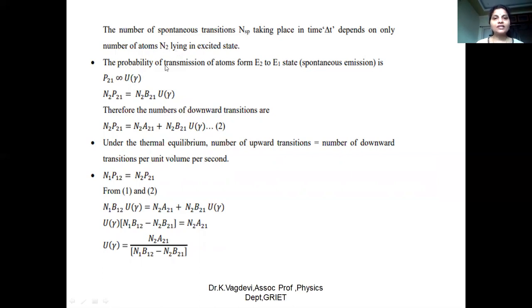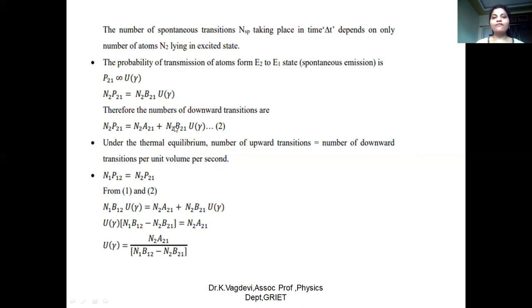Whereas the probability of transition of atoms from the E2 to the E1 state, that is spontaneous emission, the probability of transition P21 is proportional to U nu. If you remove the proportionality constant, we call it B21. Multiplying with N2 on both sides, finally we can write N2P21 is equal to N2B21 into U nu.